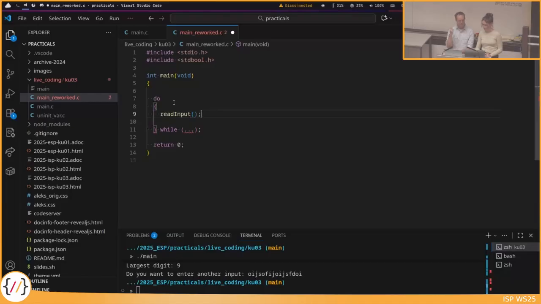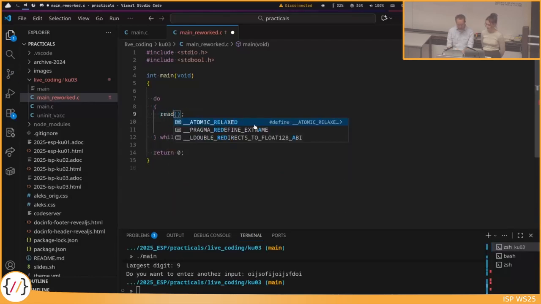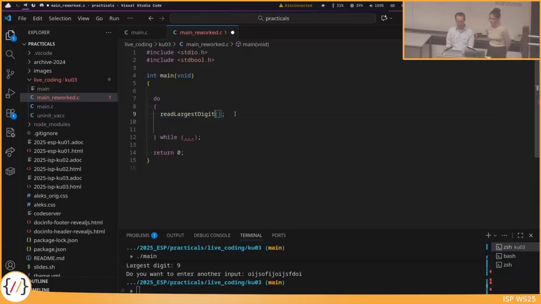So we will write a function that reads an input for us. Or basically, I will just rename it, since I already have the largest digit. So read the largest digit. This is the first thing. And then the second thing is, I want to print the largest digit. So print largest digit. Next function.